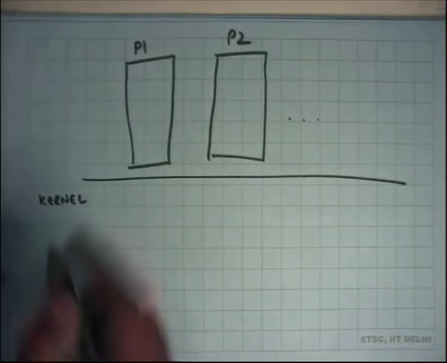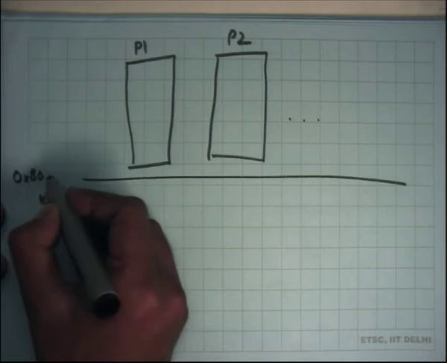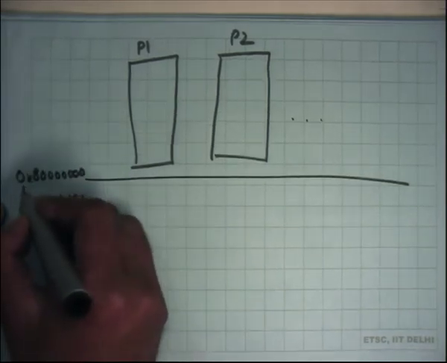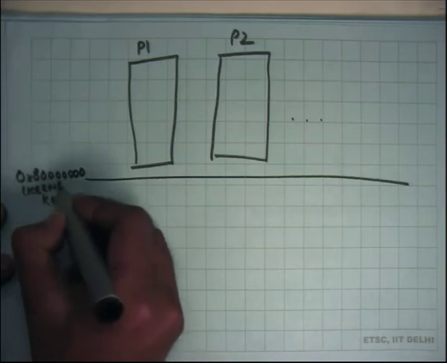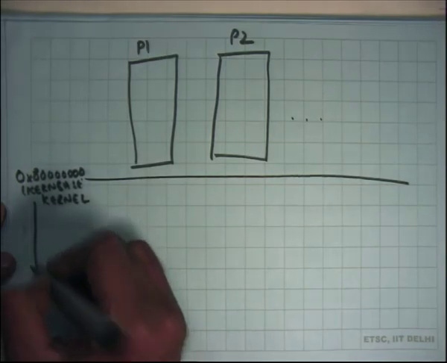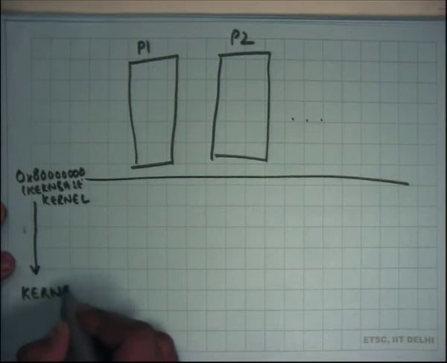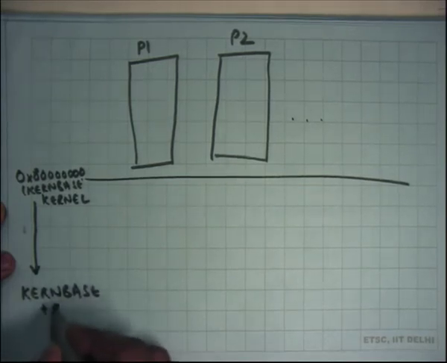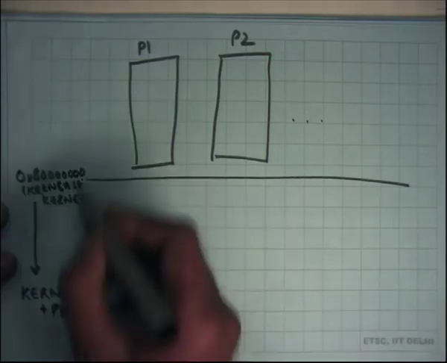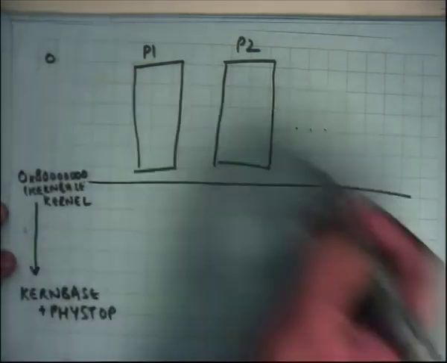I'm drawing it inverted, so let's say this is address 0x8, right, or kern base. And so these addresses from here to here, which is let's say kern base plus fiztop, will be mapped inside the kernel, right? And everything from 0 to kern base is the user side of things.